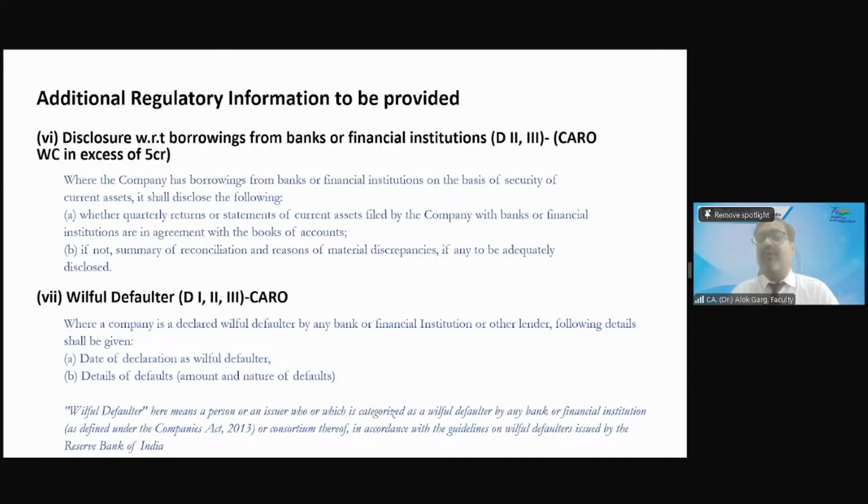Disclosure with respect to borrowing from banks or financial institution. If the working capital is more than 5 crore, then company needs to disclose. If the company has taken a CC limit, bank overdraft, or the company has taken some borrowings, then company has to disclose whether whatever statement was required to be filed, whether it was required to be filed in time. For example, when you took a CC limit, you have to file a stock statement, debtor statement, creditor statement. So have you filed in time, right? So whether your numbers, like your stock number, your stock statement, is it telling with your books of accounts? So all these things are required to be given.